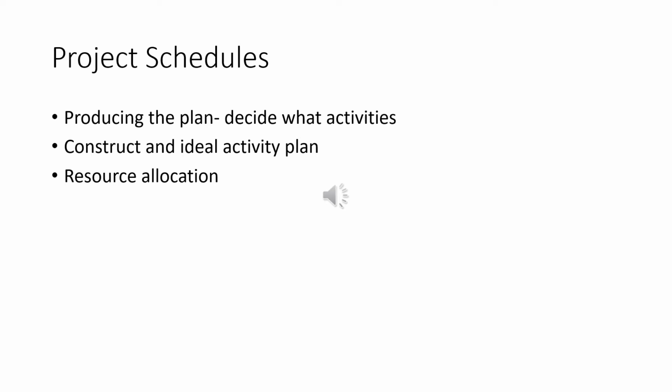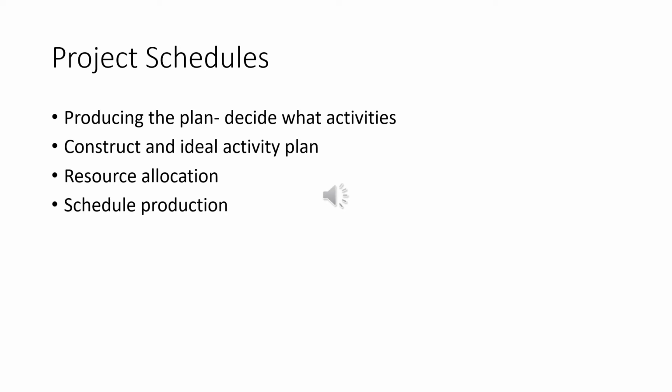The expected availability of resources might place constraints on when certain activities can be carried out. Our ideal plan might need to be adapted to take account of this.